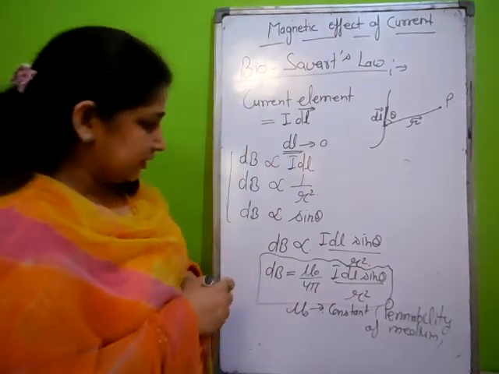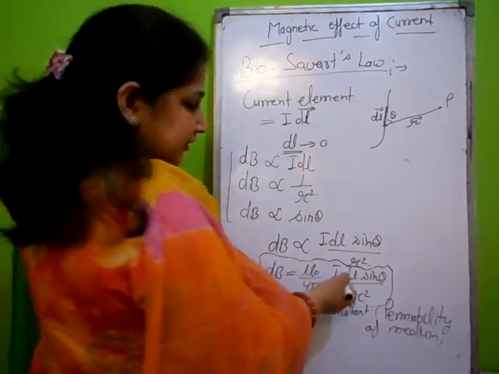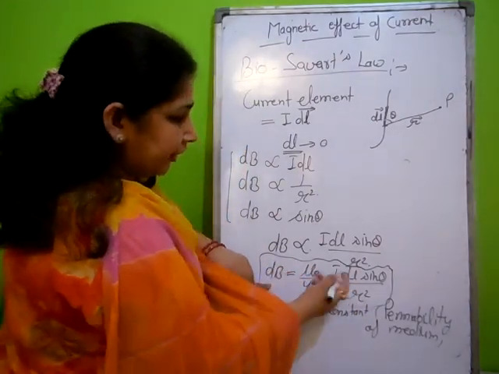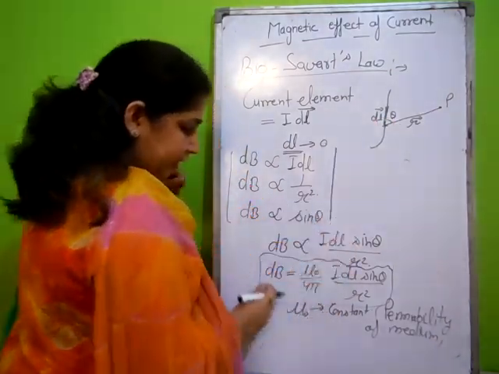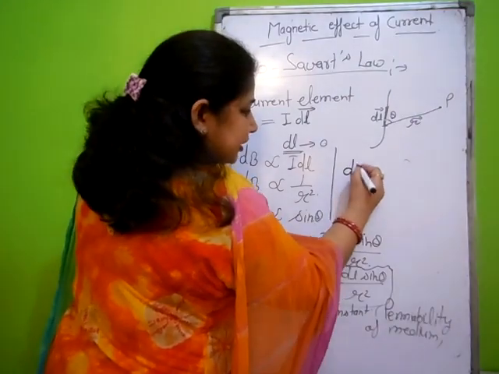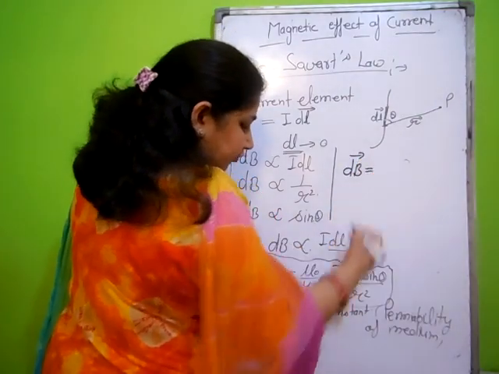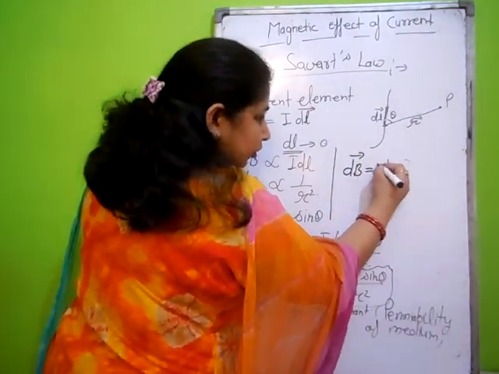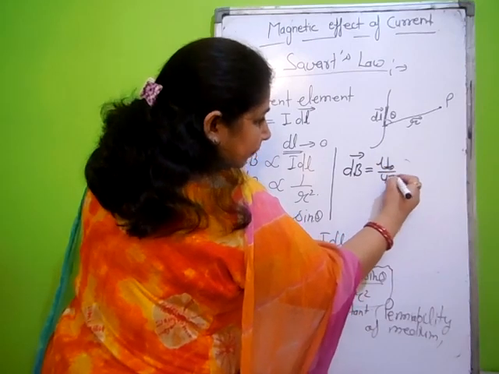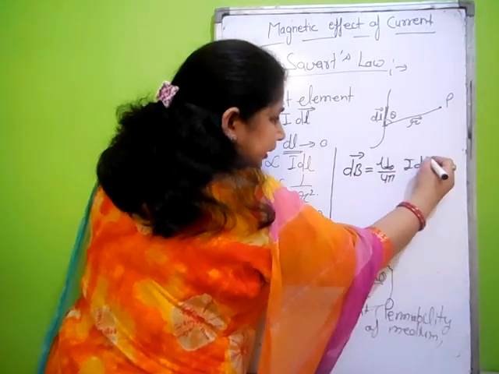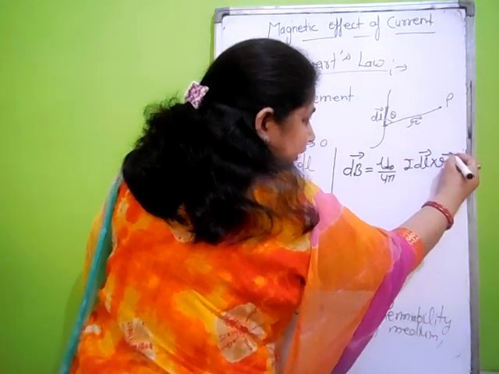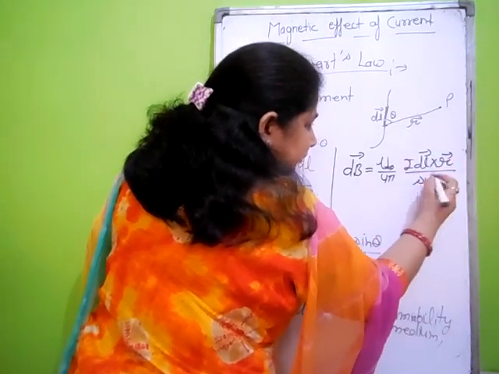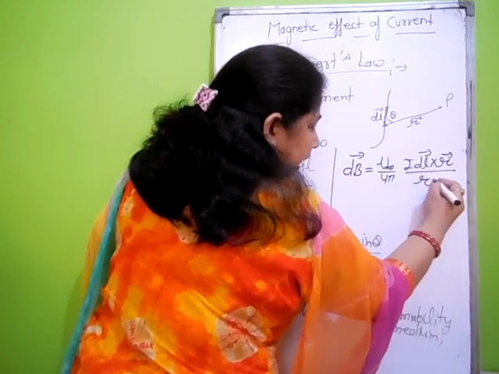Now the next term: as we have a vector quantity on the basis of two vectors, we write the vector form. The vector dB equals mu naught upon 4 pi, I dl vector cross vector r, upon r cube.